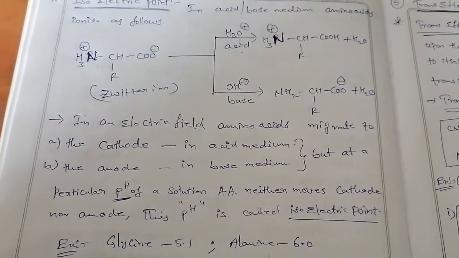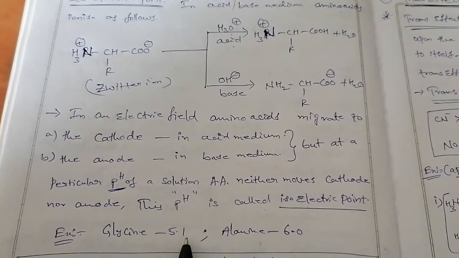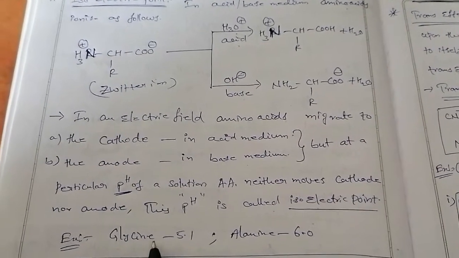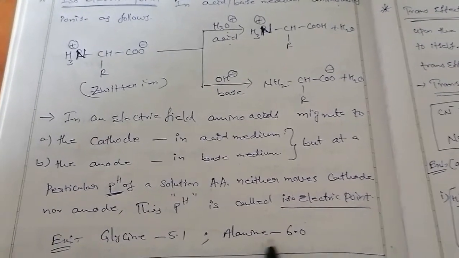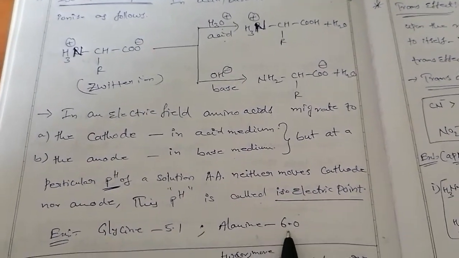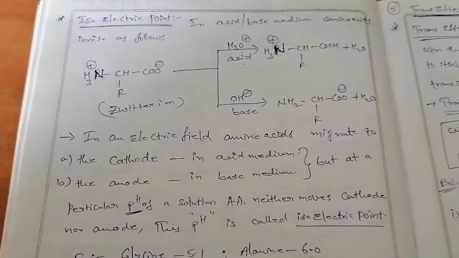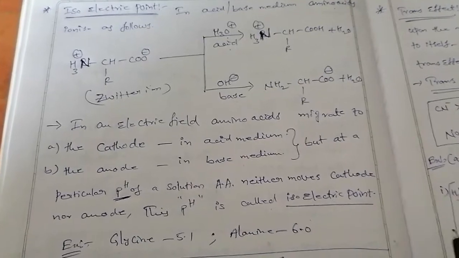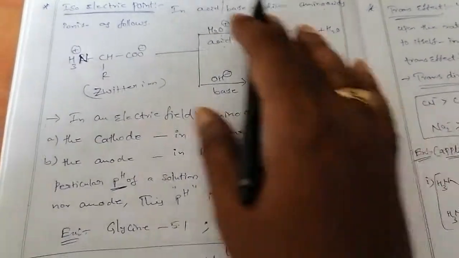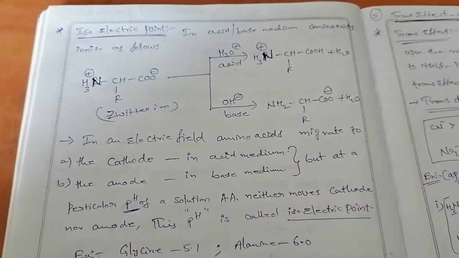Example, see here, glycine: at 5.1 pH, glycine moves neither to the anode nor to the cathode side. Similarly, alanine has 6.0, means at 6.0 pH, or at the 6.0 isoelectric point, alanine moves neither to the cathode nor to the anode side. Okay, this is about the isoelectric point.